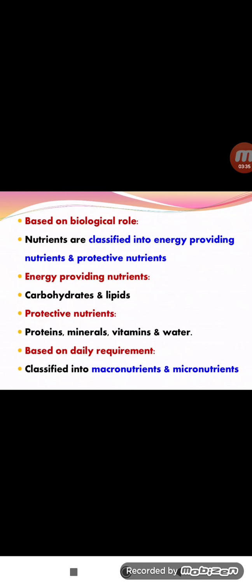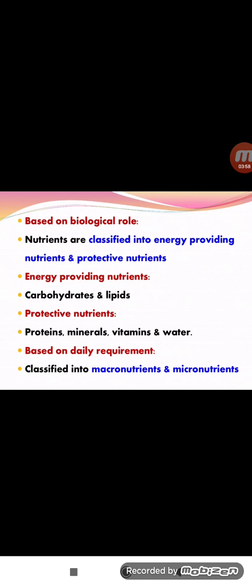The first is energy providing nutrients, and the second is protective nutrients. Carbohydrates and lipids continuously provide energy to our body, and the protective nutrients are proteins, minerals, vitamins and water. These are involved in the protection of our body.